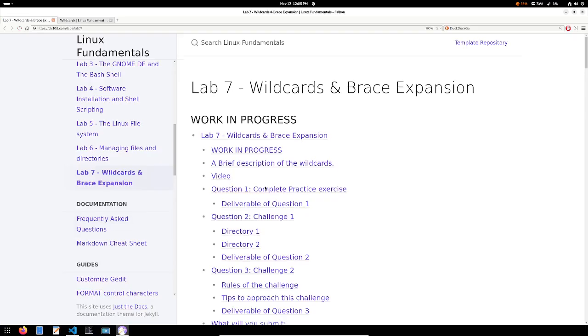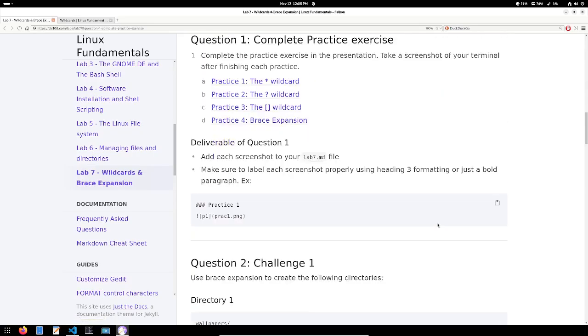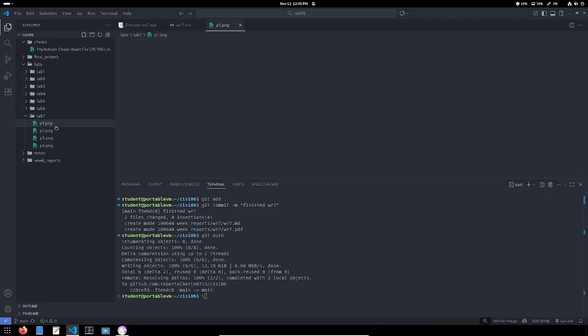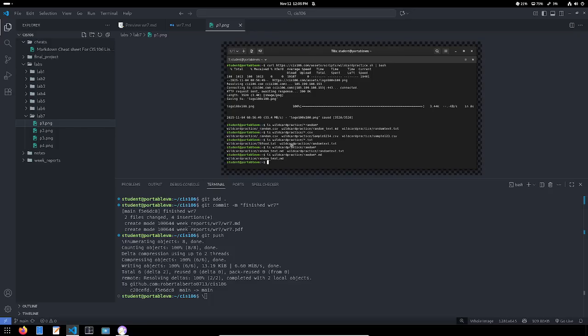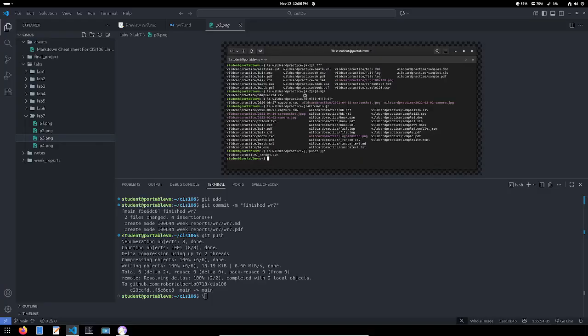For labs number 7, we're going to have 3 questions, question 1, 2, and 3. So you have 2 challenge questions and then 1 question. So for question number 1, just complete the practice in the presentations, 1, 2, 3, 4. I already did that, so I'm just going to put it in my note 7. Here I have P1, 2, 3, and 4. This is how the screenshot looks like, containing all the commands that I use for completing the practice. See?